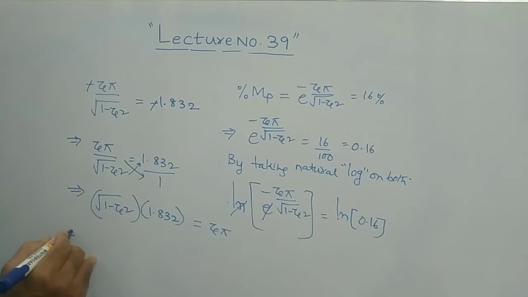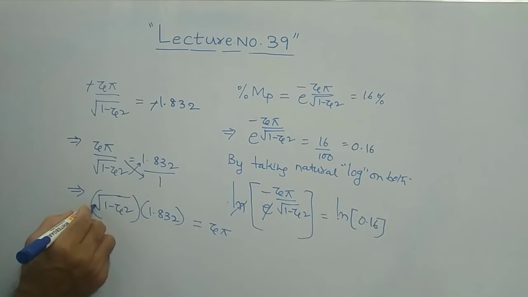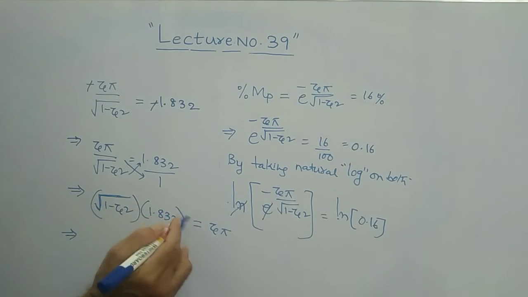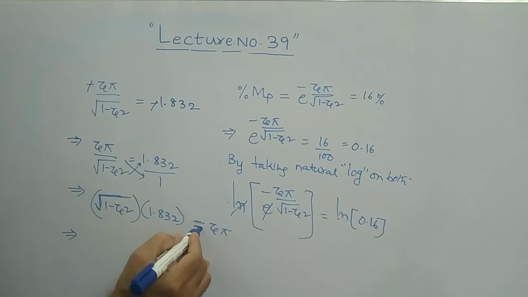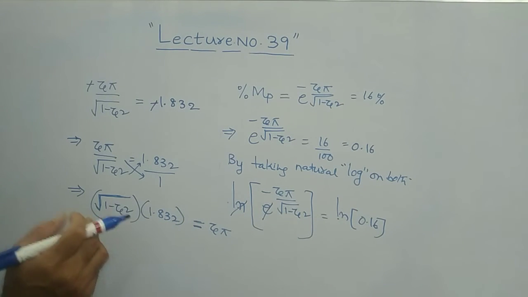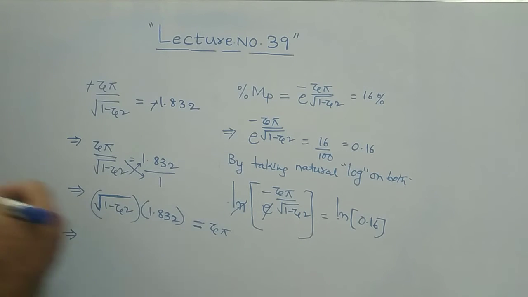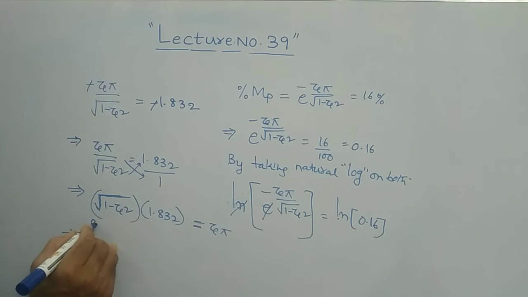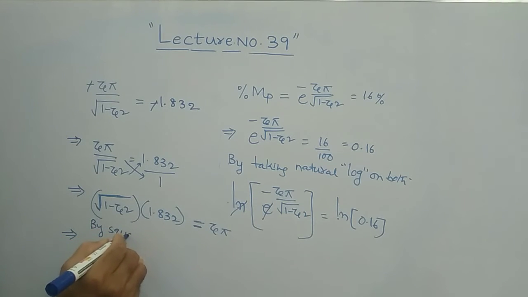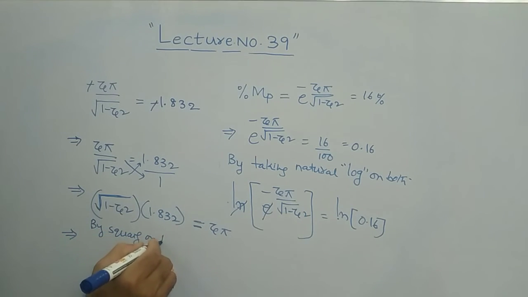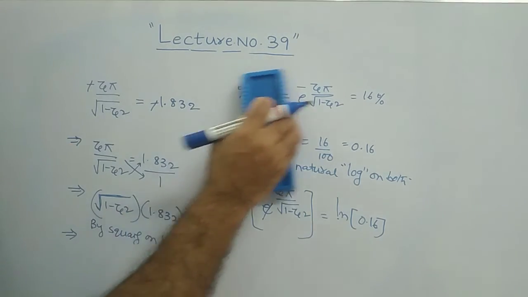As we have the square root on one side of this equation, what we should do is remove this square root. Then what we have to do is square on both sides. By squaring on both sides, what you will get? Square on both sides. Then what you will get?